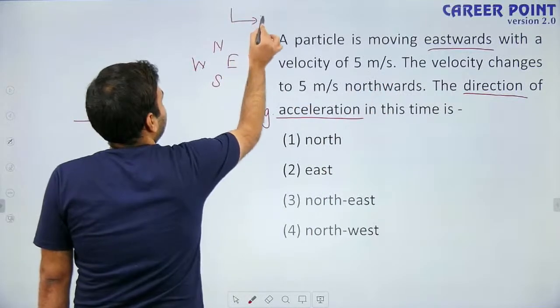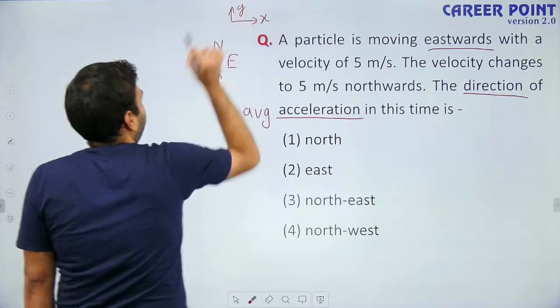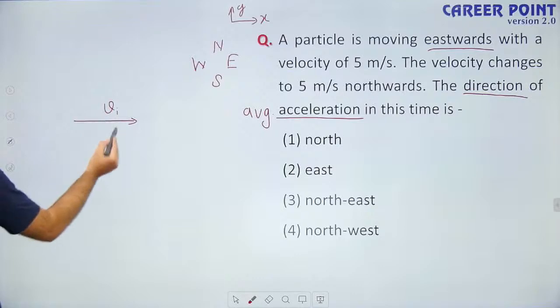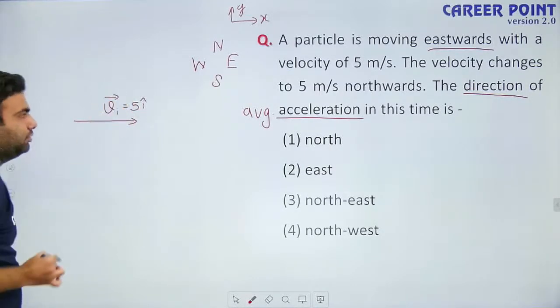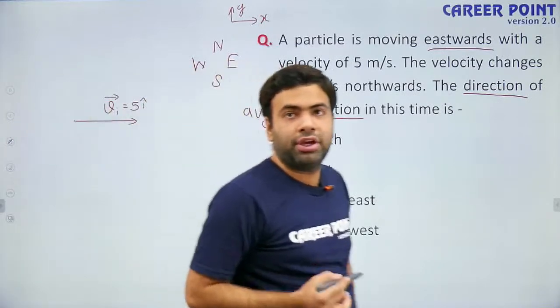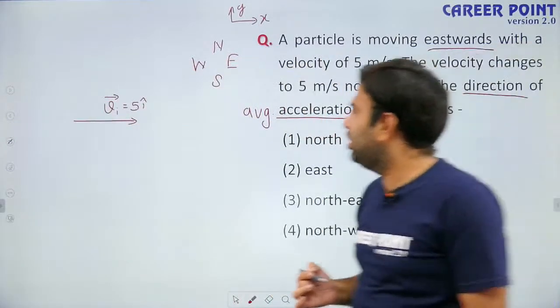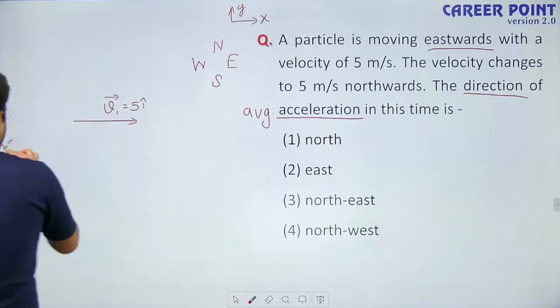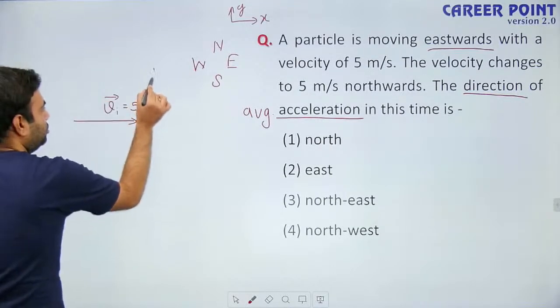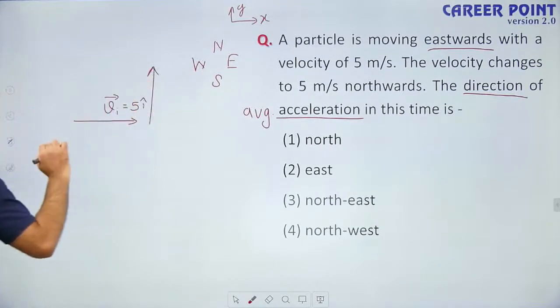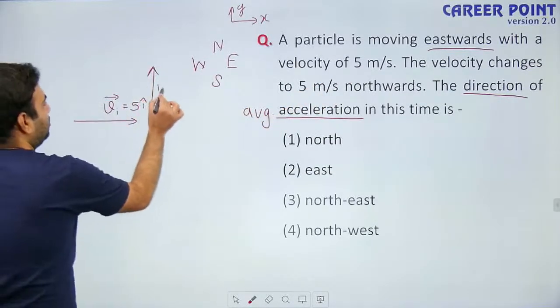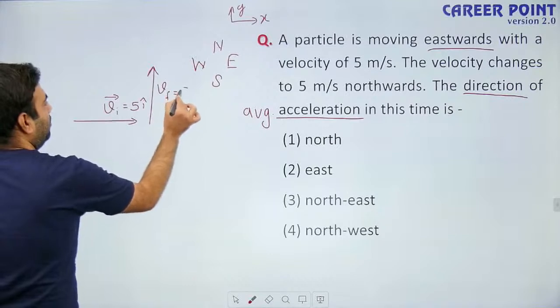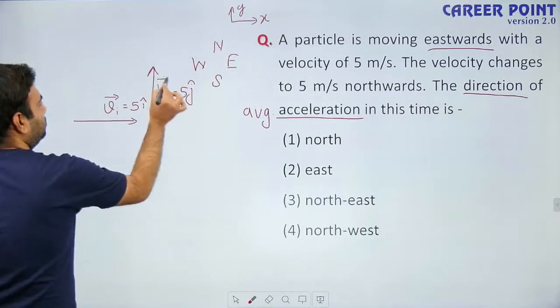If I take this as positive x-axis and this as positive y-axis, then I can write the initial velocity vector as 5 i cap meters per second. Then its velocity changes to the north direction, keeping the magnitude the same, so its final velocity will become 5 j cap.